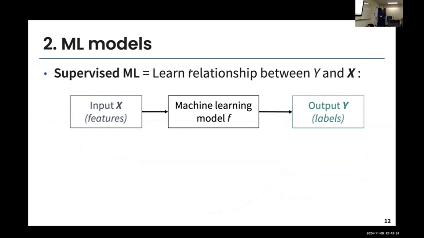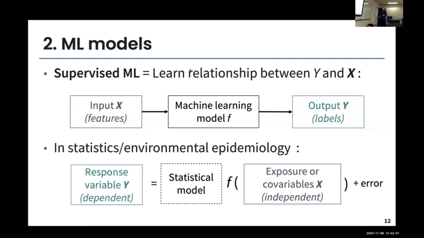And the goal in supervised machine learning is really to learn a relationship between some Y variable and some X variable. In machine learning models, we name things differently. We call the X variable the inputs or the features. We have the machine learning model F, and then we call the Y variable the outputs or the label. If I bring this back to what we know from statistics or environmental epidemiology, it's pretty much the same thing. It's just that we've changed the order and the names.